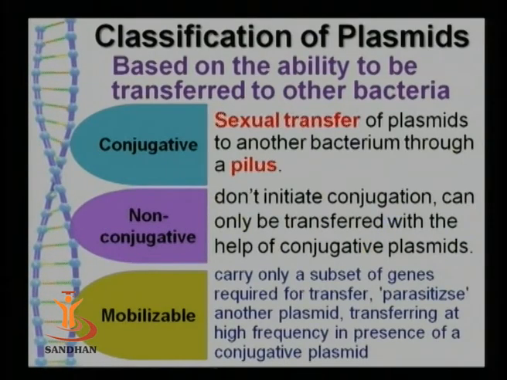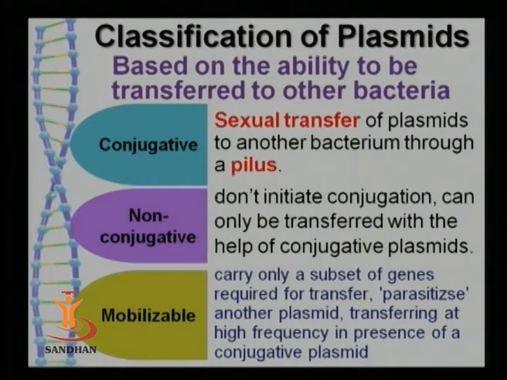Now let us see different types of plasmids which are classified using certain criteria. The first one is their ability to transfer from one cell to another cell, and such types of plasmids are known as conjugative plasmids. As it has been discussed earlier, F plasmid is also a kind of conjugative plasmid.